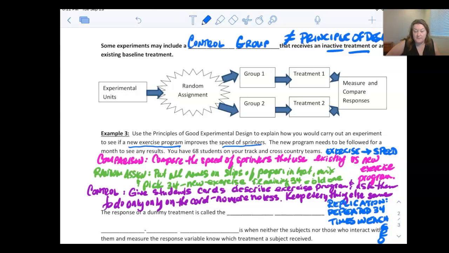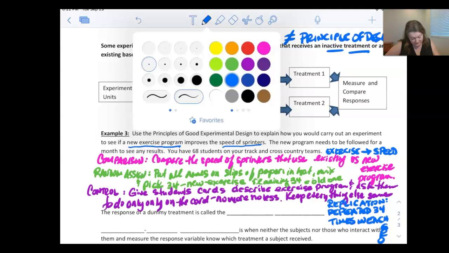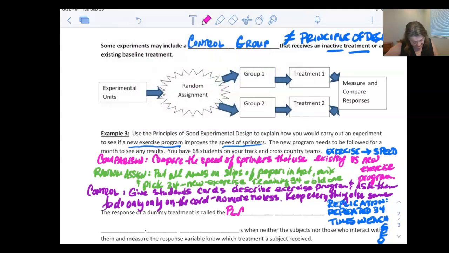The response to a dummy treatment is called a placebo. Now, if we change this just a little bit, we're going to call it a placebo effect. When you give somebody something that looks exactly the same, tastes the same, but isn't the same, that's our control group. If we're giving everybody a pill, we have to give them a pill so that they don't know they're not getting the real treatment. So we call that a placebo.